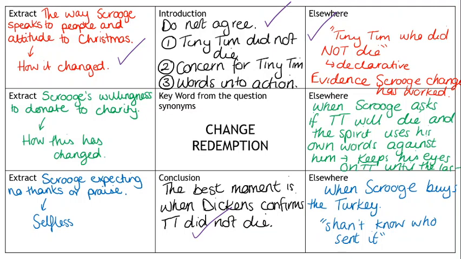Your introduction should line up, these are some of the main arguments. Your conclusion should say, of those main arguments, this is the one that I personally believe. So if your conclusion is different to mine, then you would maybe not do this paragraph. If you think it's this moment, then you do this paragraph instead. But you need to make it clear. So your argument needs to still work, even though you're only doing a couple of paragraphs for this lesson.